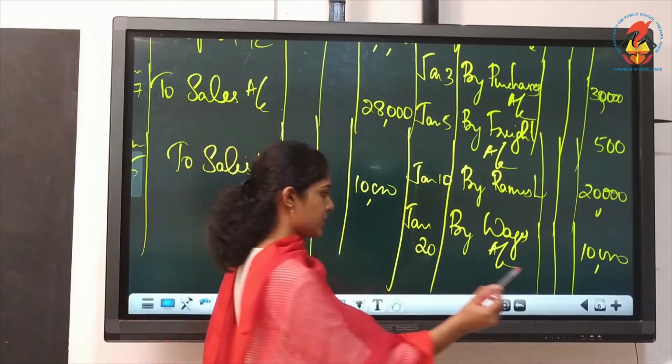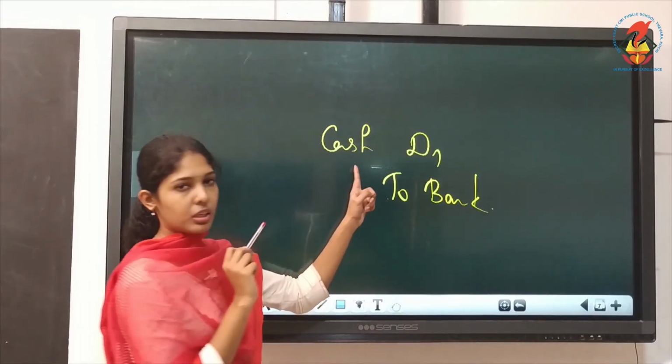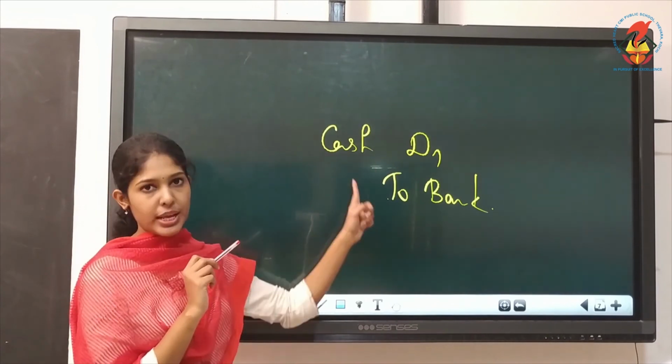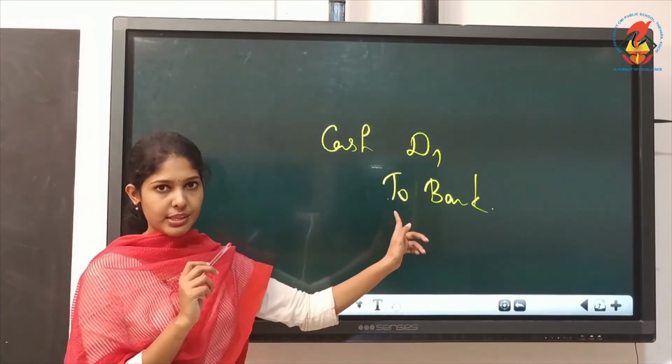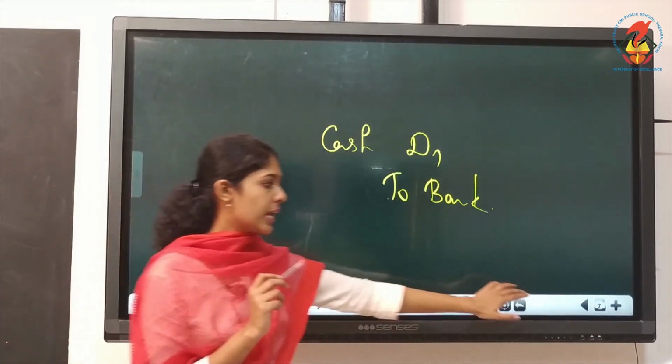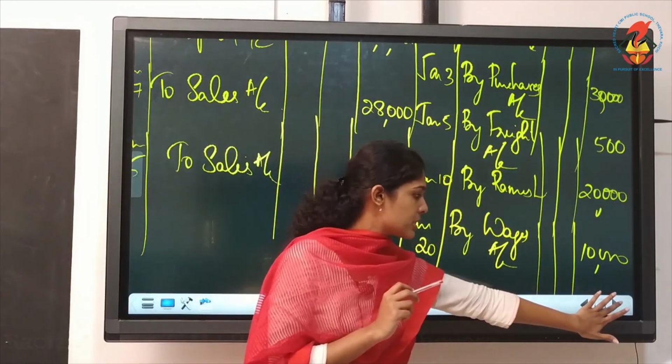Meaning is, if there is a transaction like withdrew cash from bank, cash account debited to bank will be the journal entry. This transaction can be posted in cash book because cash is there. I mean cash is debited here.